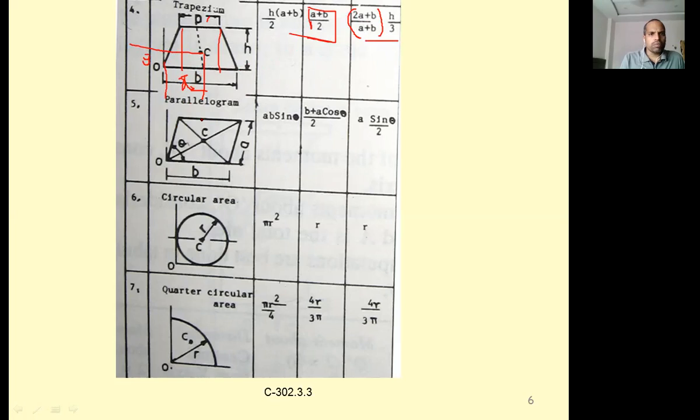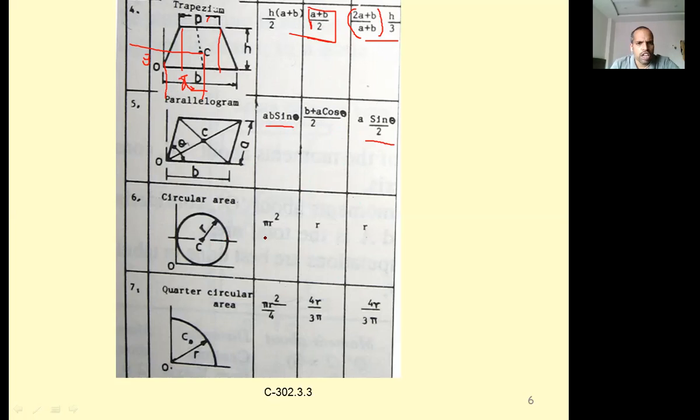Okay, so this is for the trapezium. In the case of a parallelogram, this is the reference x-axis and this is the reference y-axis, right? So what is the area? AB sin theta is the area, and x bar is nothing but b plus a cos theta by 2, and y bar is nothing but a sin theta by 2. You have to remember all these things, because every time it is not possible to derive them. For simple figures, no problem, but the basic fundamentals you have to remember.